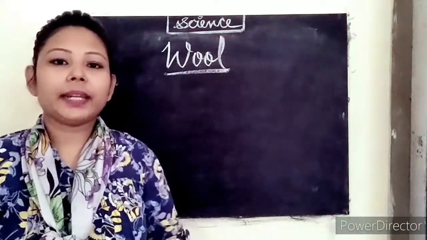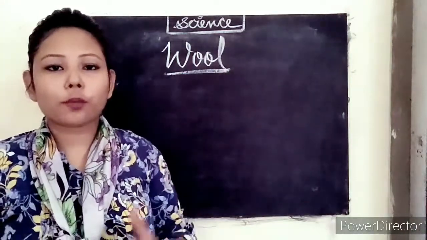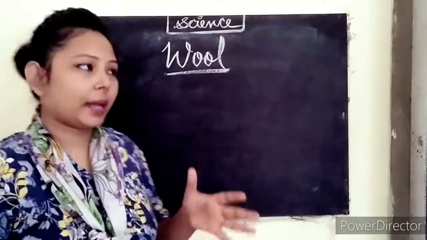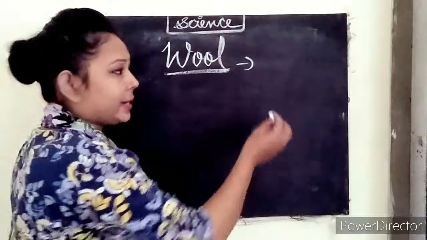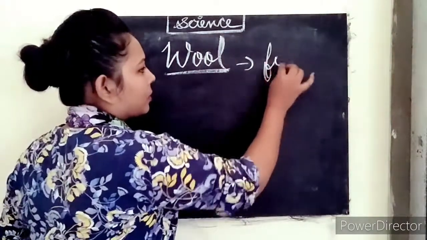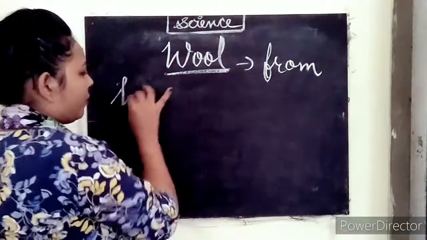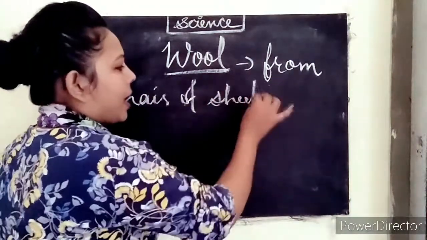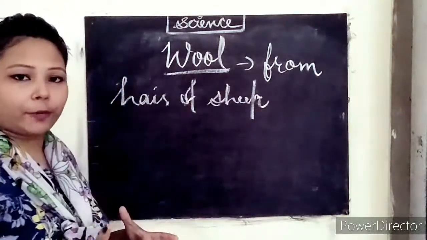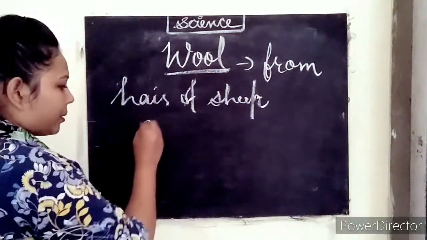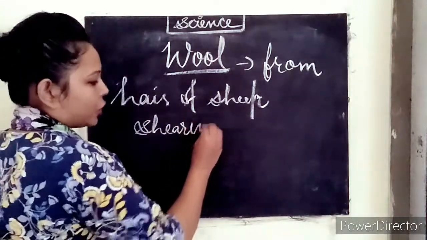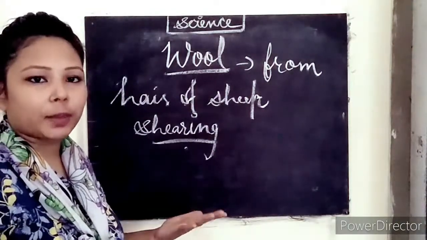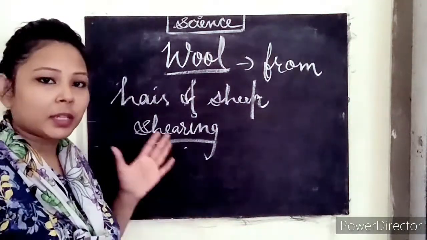Okay, the second natural fiber we have is wool. So from where do we get wool? Yes, from the hair of sheep. And removing the hair from sheep is known as shearing. Clear? So what is shearing? It is the process of removing hair from sheep or other animals.